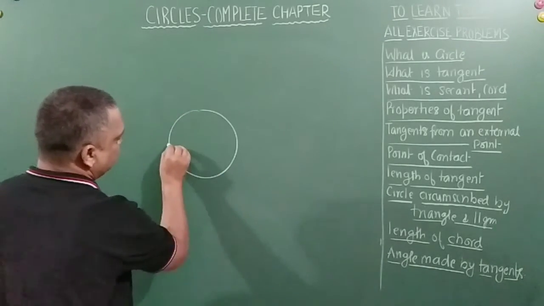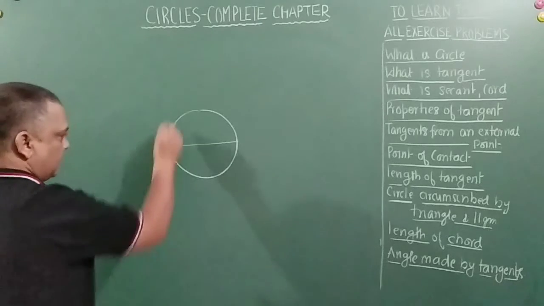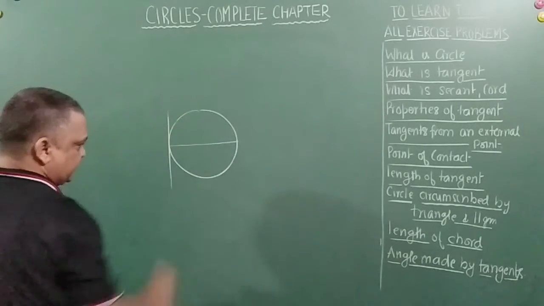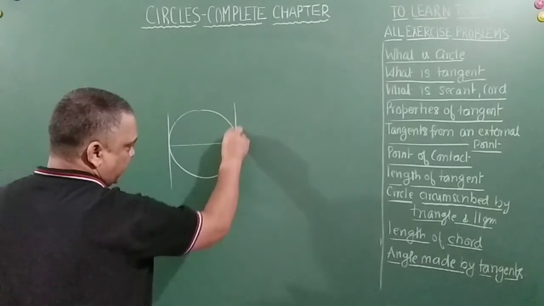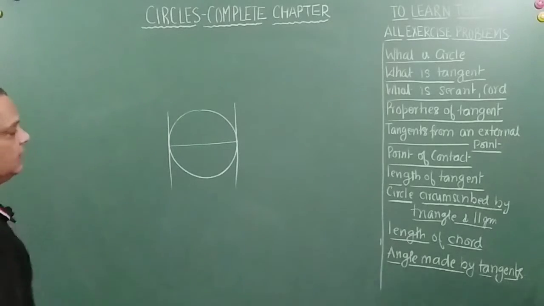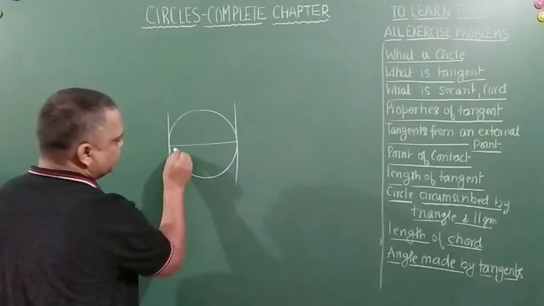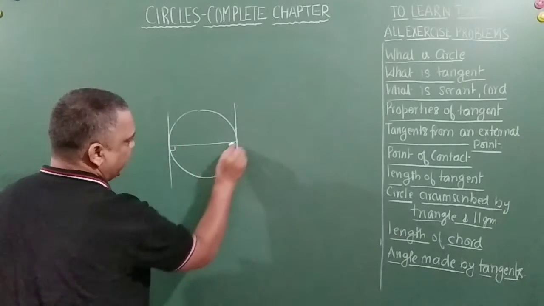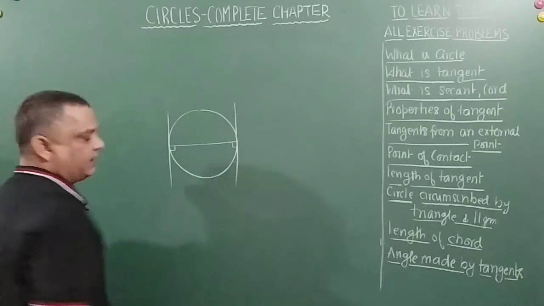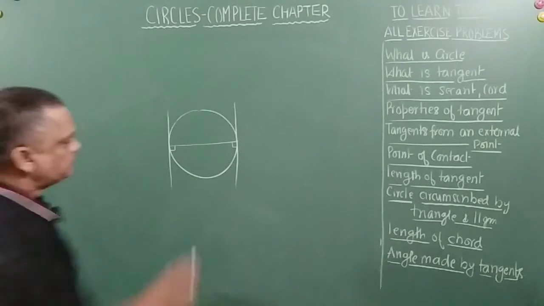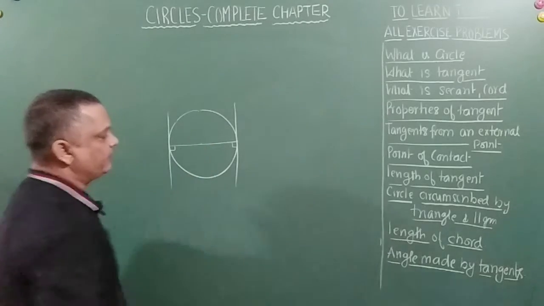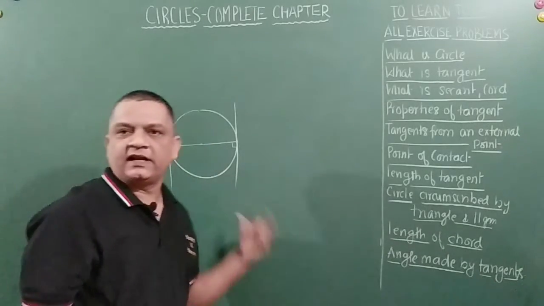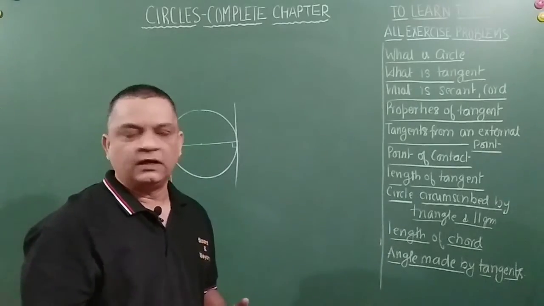This is a circle. Let's say this is the diameter. If I draw a tangent here and if I draw a tangent here, these two tangents will be parallel because this will be 90 degrees and this will be 90 degrees, right? And this is your center. So at the maximum it can have two parallel tangents.